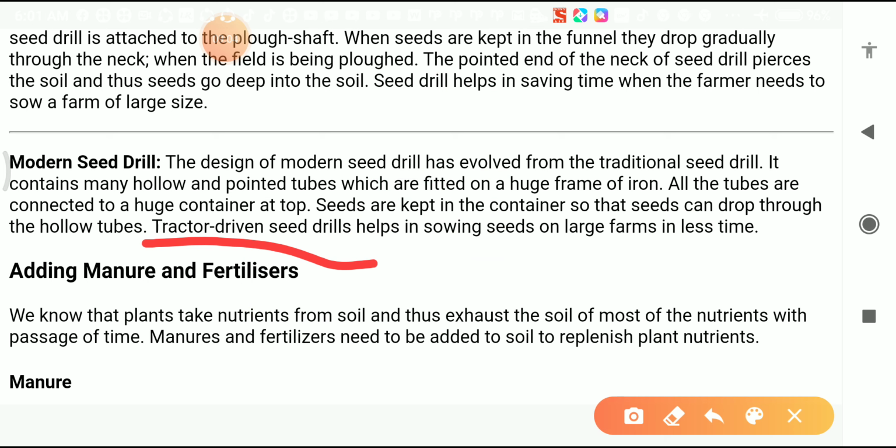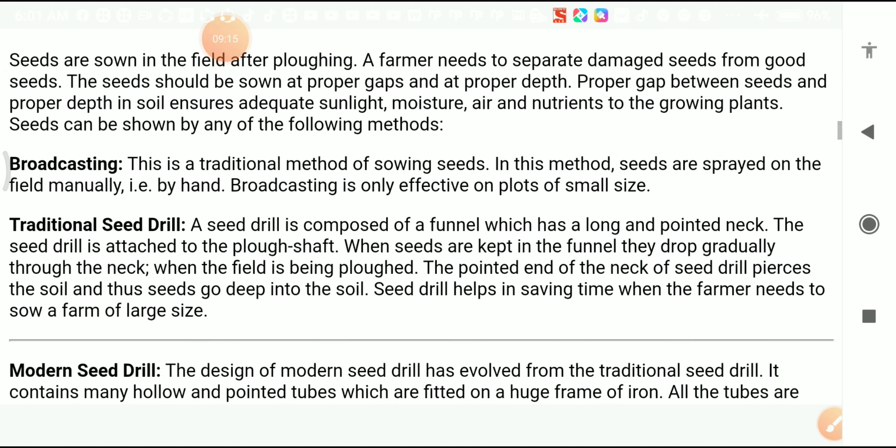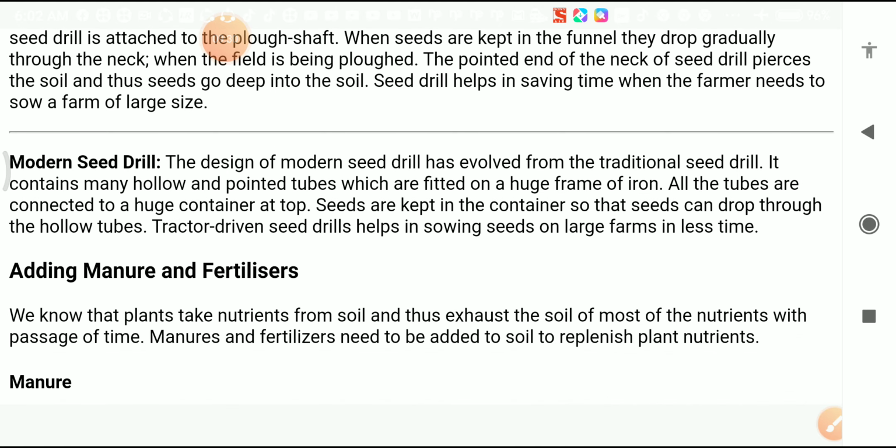So this is all about broadcasting, the traditional seed drill and the modern seed drill. Now once again I will revise. Broadcasting we do with the help of the hand. In the traditional seed drill, people use the seed drill with a funnel, and this funnel is attached to the plow shaft. And in the modern seed drills, people use the tractor driven seed drills, which help in sowing the seeds on large farms in less time.